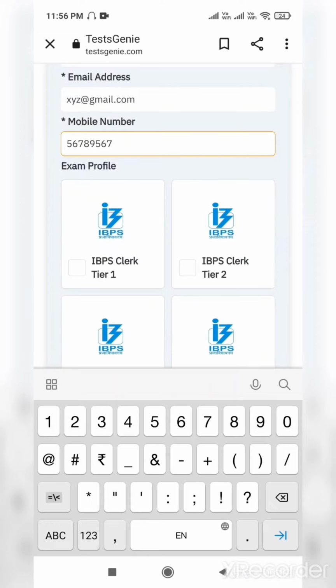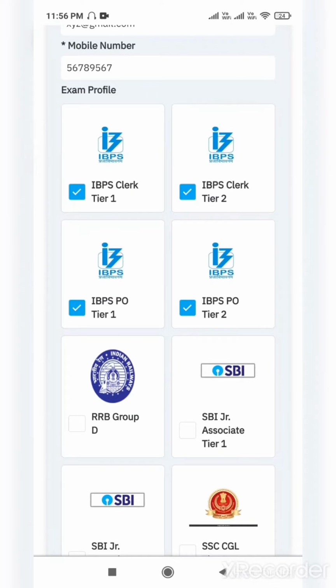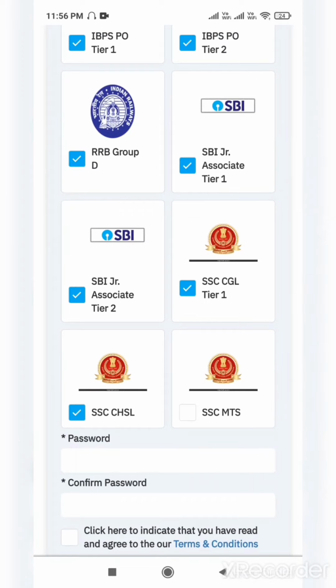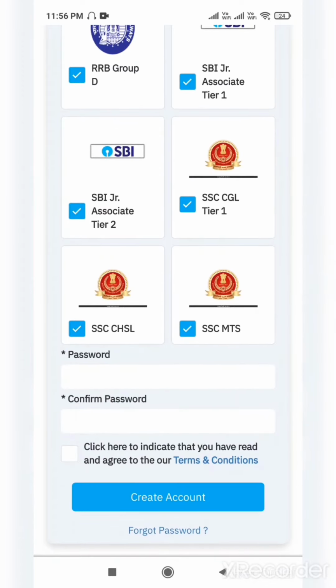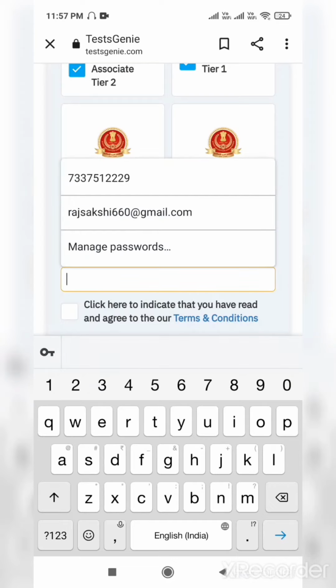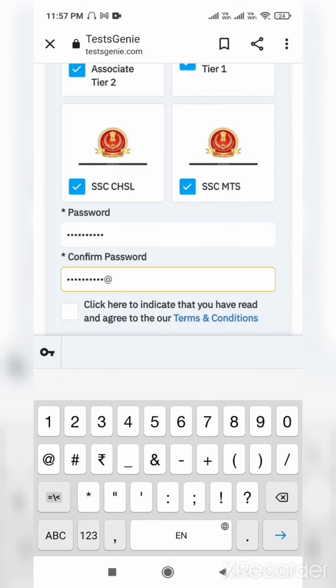Next is the exam profile. You have to select some of the exams which you are interested in, or you can select all exams also. So here we will select all exams. I've been repeating that this website is actually very good. They are giving you everything and there is no cost. You see, no pop-ups also. In the password section you have to put one capital letter, numbers and a symbol. Same you have to repeat here.